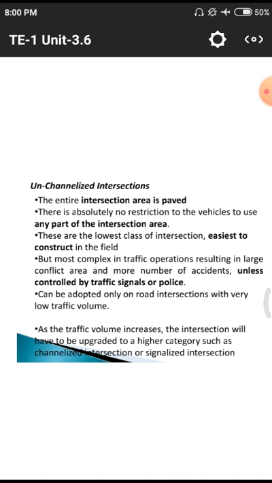In some of the areas we have to use only some part of the road, and the other part of the road will not be used by the particular users. Why? Because there may be statues or other things near the structure, so in those areas we won't use any part of the intersection area. These are also the lowest class of intersection, easiest to construct in the field. There may be somewhat less road quantity due to this type of intersection, but it is most complex in traffic operations, resulting in a large conflict area and more accidents unless controlled by traffic signals or police.